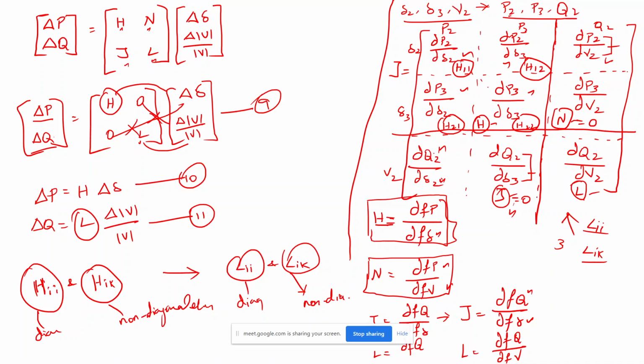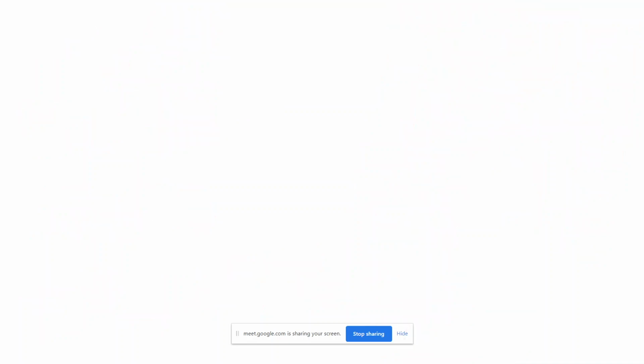What I did is very simple. I divided the Jacobian matrix into 4 parts: the H part, N part, J part and L part. And we know that because of the decoupling method, N and J are going to be 0, and the remaining part has both diagonal and non-diagonal elements. Let's see how to find out the values for these diagonal and non-diagonal elements.